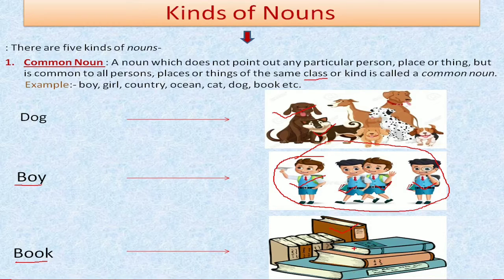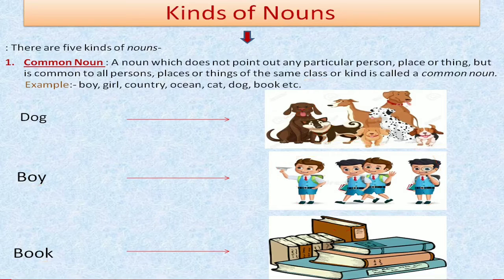So, what is a common noun? A common noun is the name of a class, the same class. Not a particular person, animal, place, or thing. It indicates the whole class.